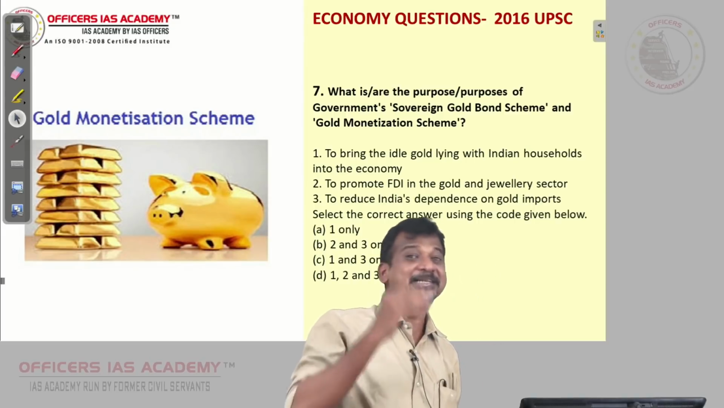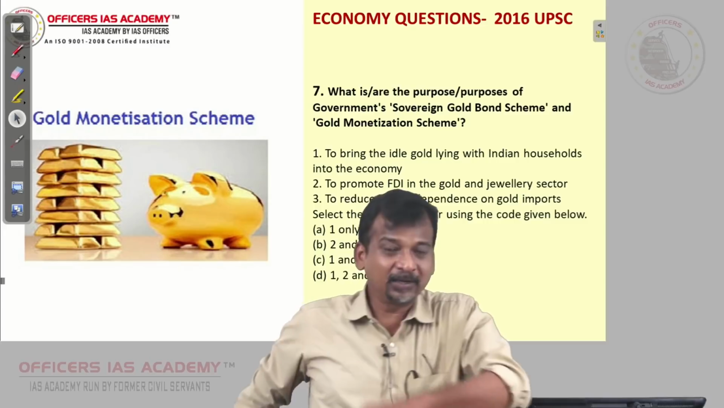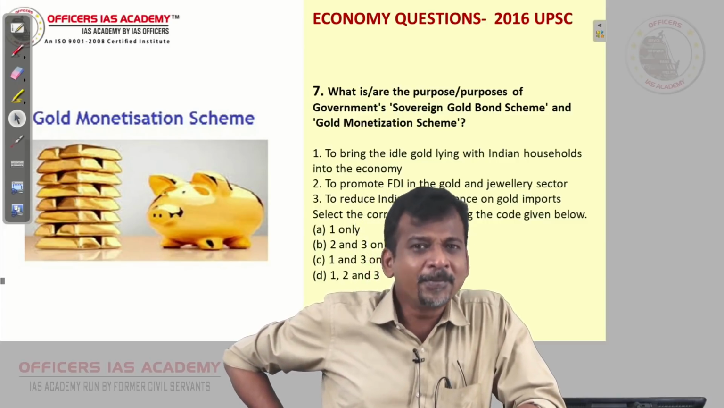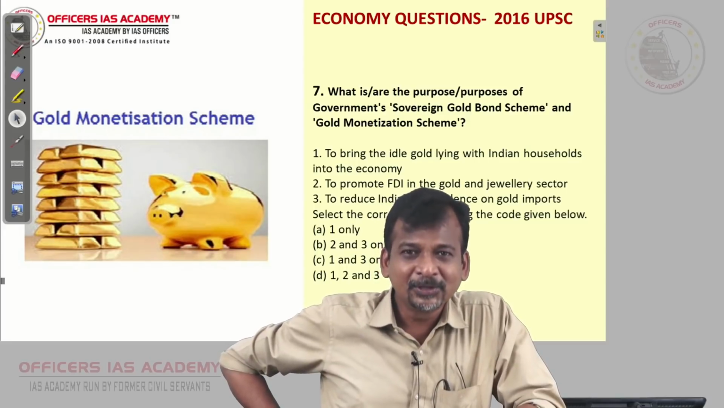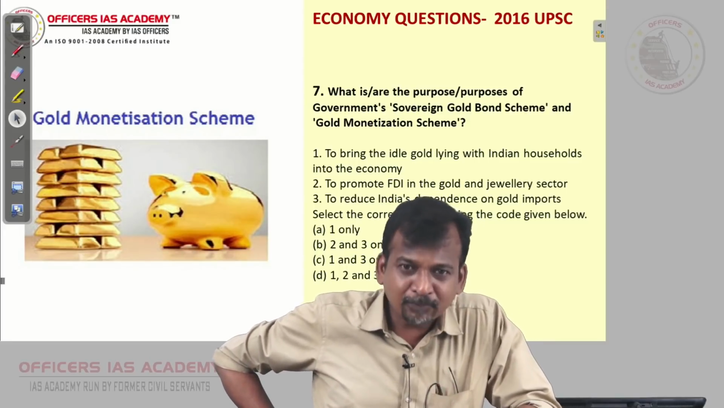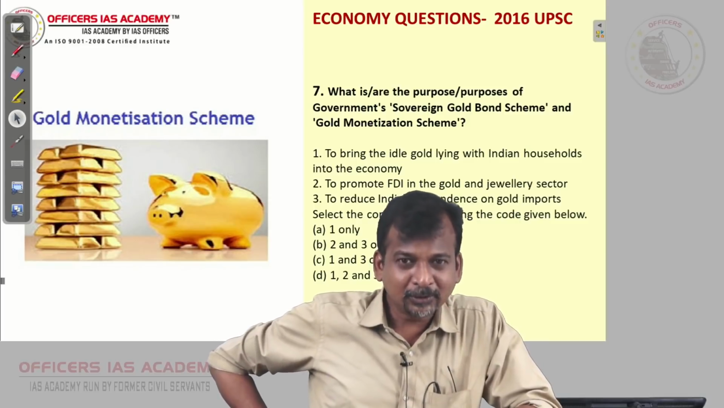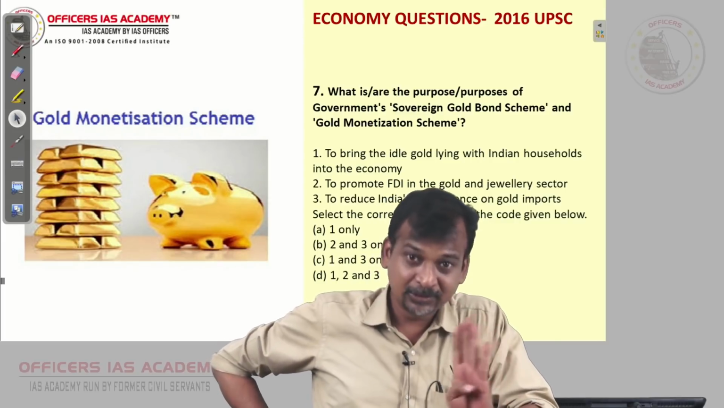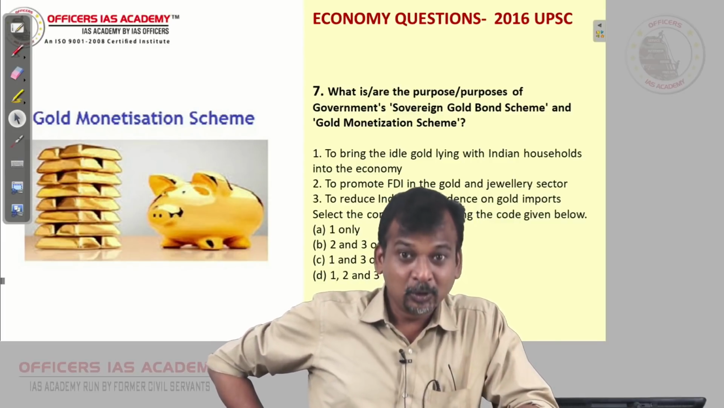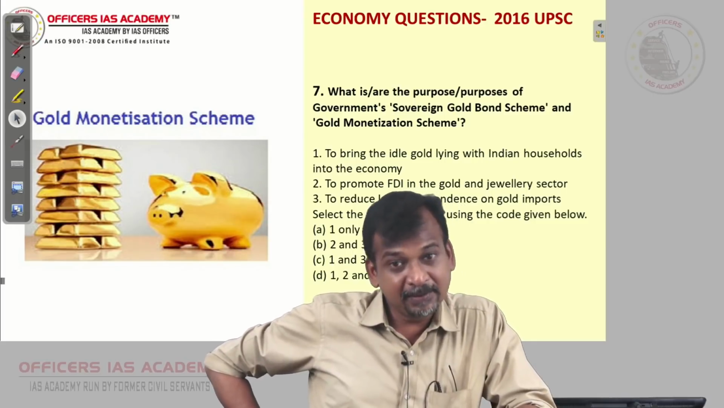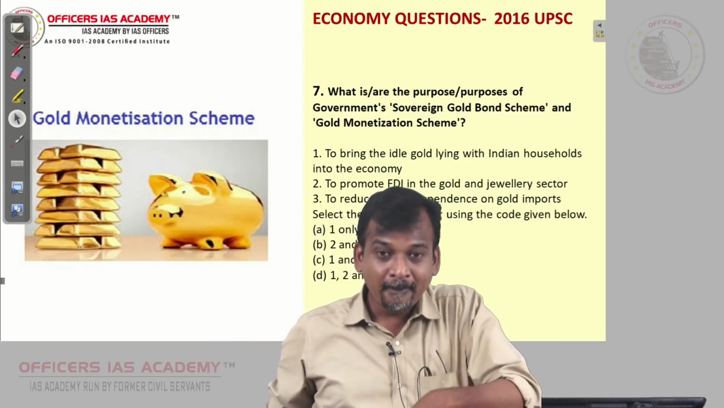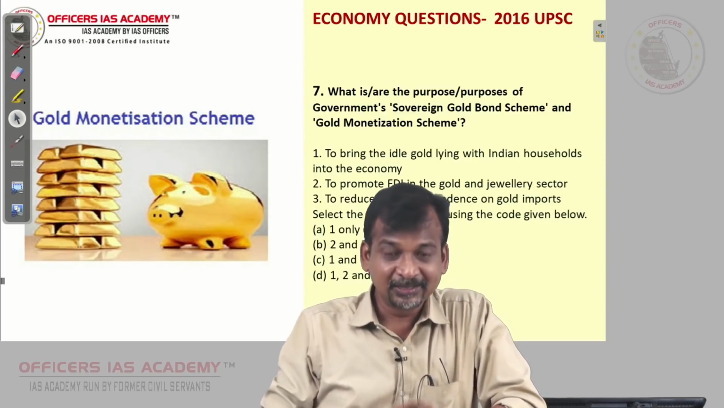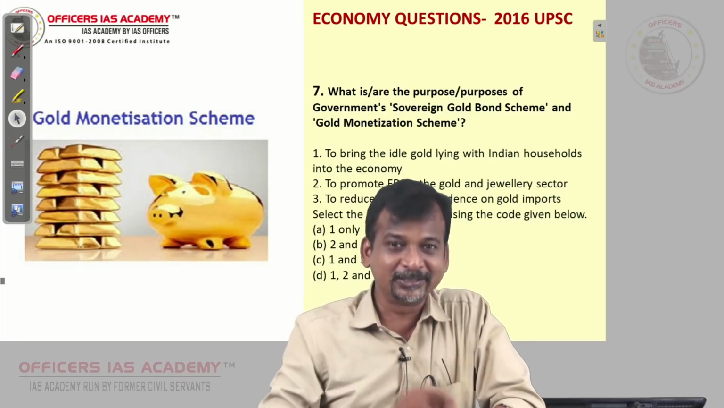Second is the gold monetization scheme. The second thought they had is, why do we have to import so much gold? Okay, so many people are having gold in their houses. Now, you cannot keep gold safely in your house. So you have to go and buy a locker from the bank and store it there. Second, a lot of temples or big families, they all have huge gold. Now, they all feel fear. What will happen if someone comes and steals? So the government thought, why can't we use this?